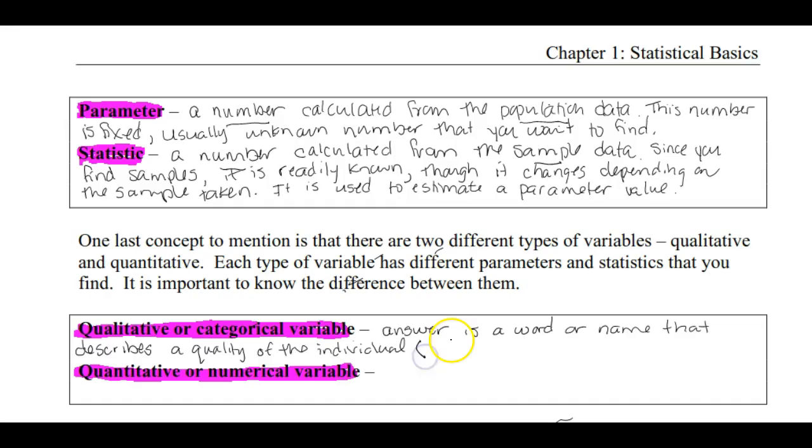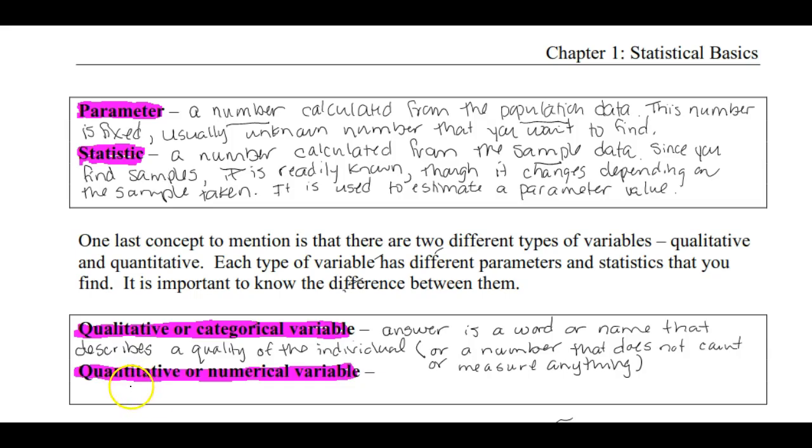These can also be numbers, but numbers that do not count or measure anything. For example, your ID number is numeric, but it doesn't actually count or measure anything about you.